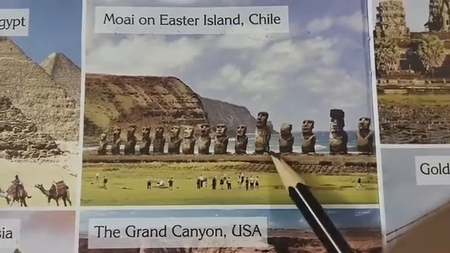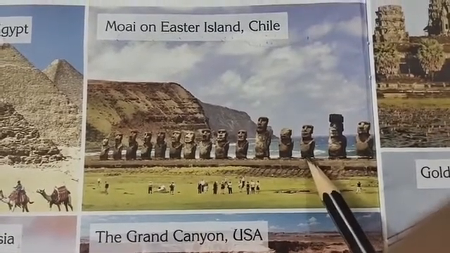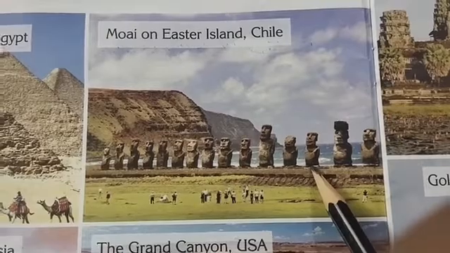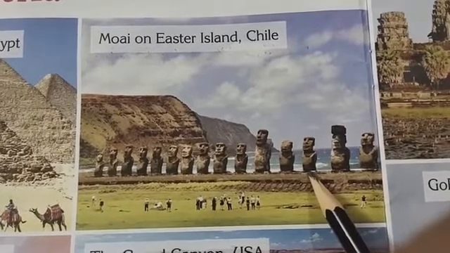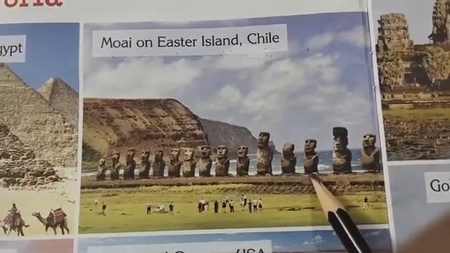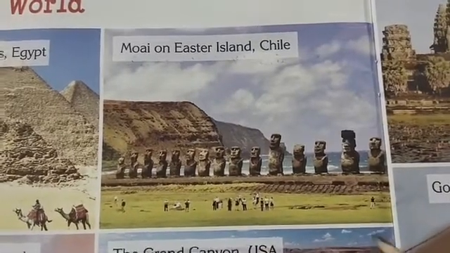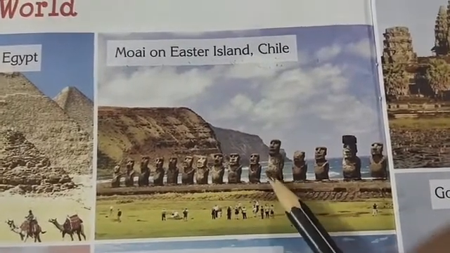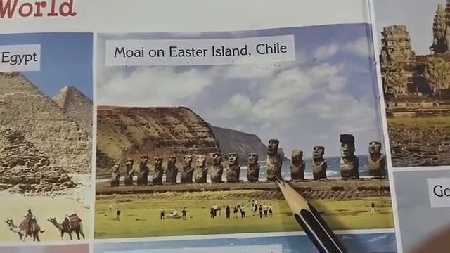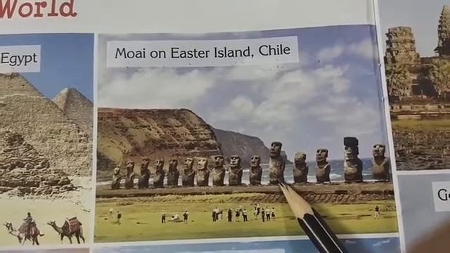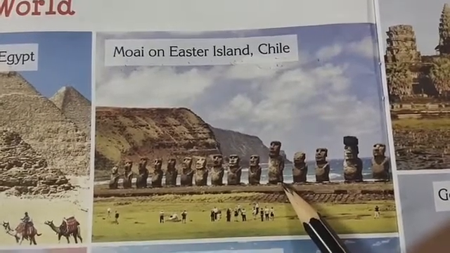There are many statues that you can see in these pictures. These statues are called Moai, M-O-A-I. Approx 900 statues are there, and these statues are known as Moai.